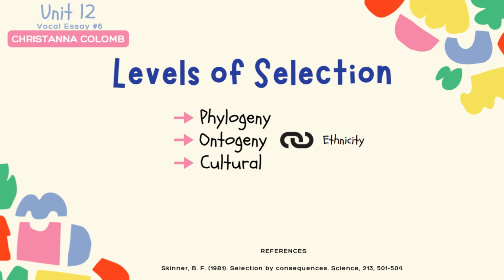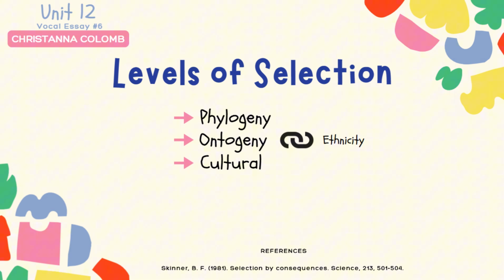The second level of selection is ontogenic. This level is about how an individual's behavior is constructed or shaped over their lifetime through the consequences of reinforcement or punishment. An example of ontogenic selection would be the behavior of code switching. There are individuals who speak a certain way or use certain language with their friends or peers that they wouldn't use with colleagues, those older than them, or in a professional setting. This behavior is shaped by consequences, such as social acceptance or approval in different environments.